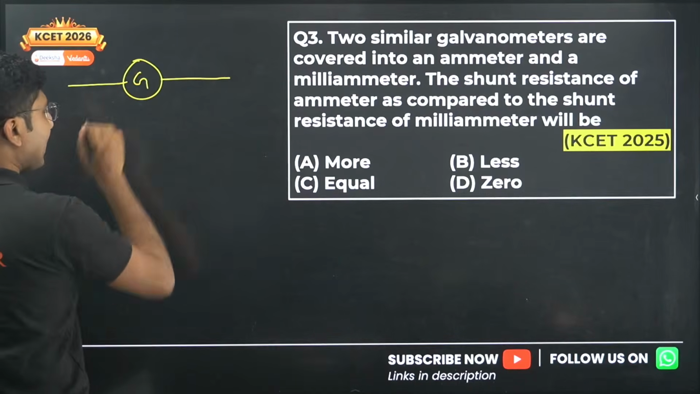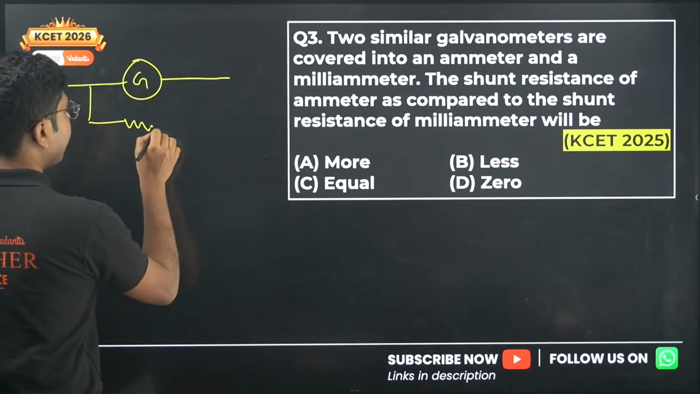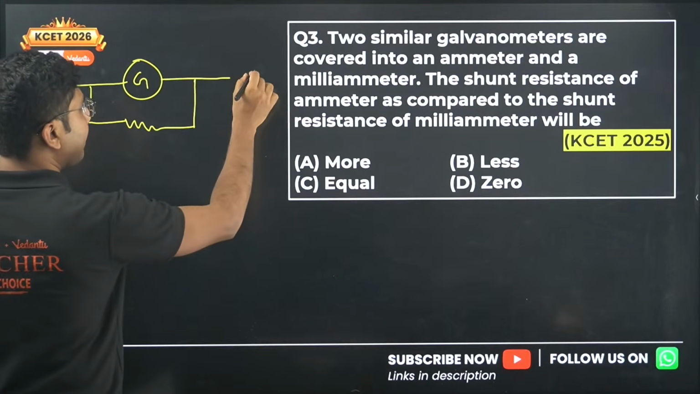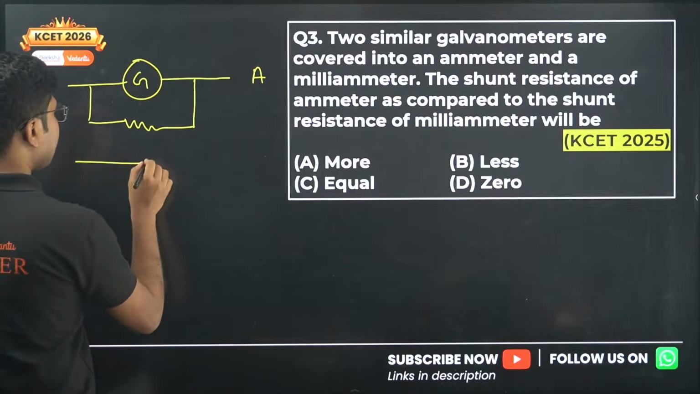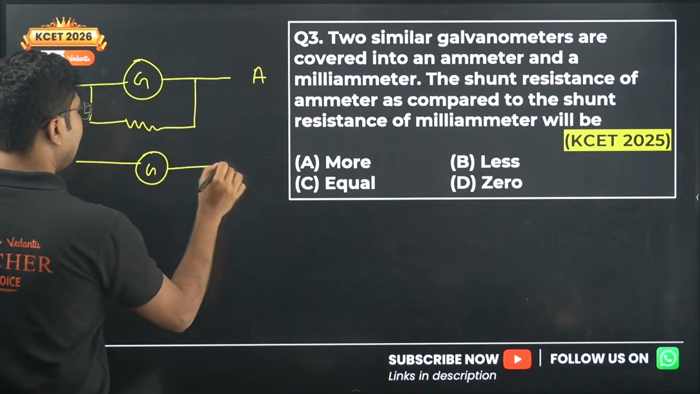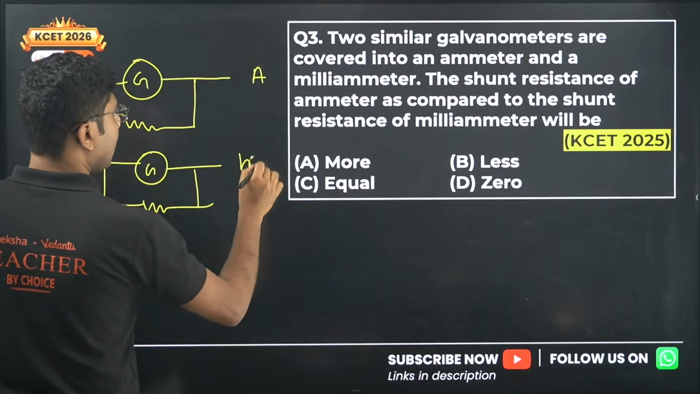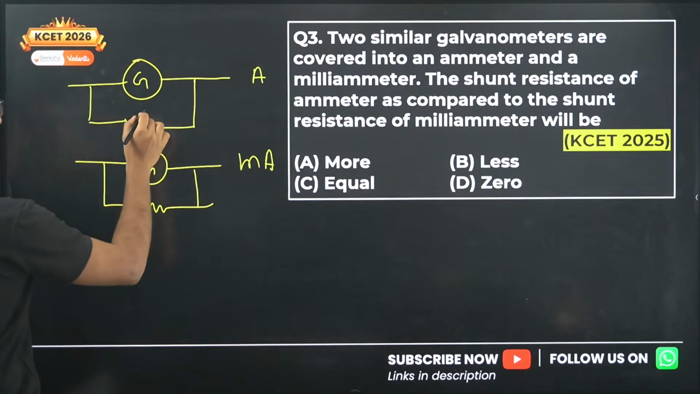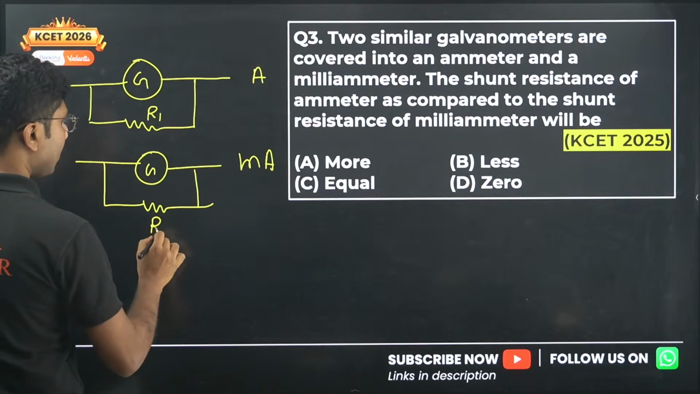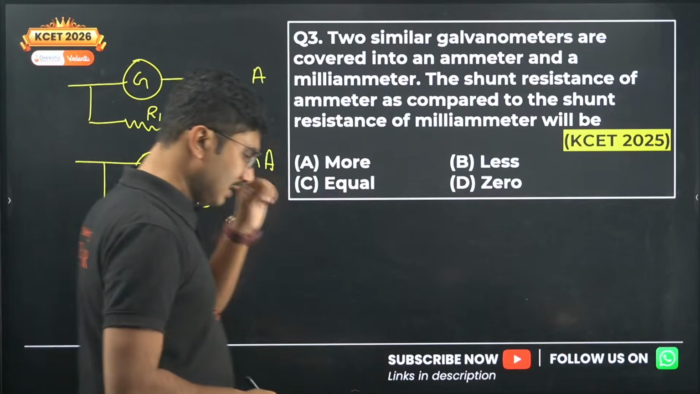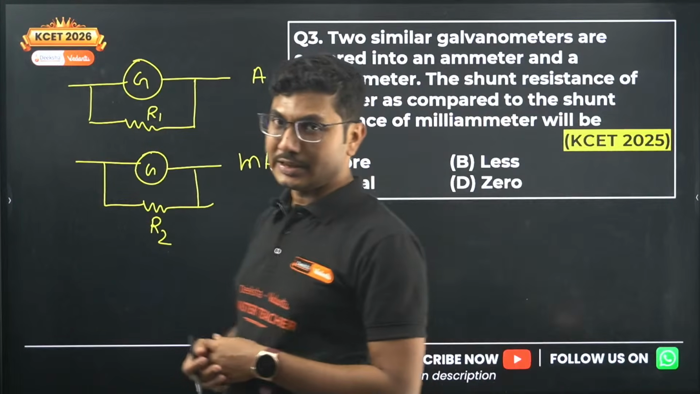Now the same galvanometer is first converted into an ammeter. And next the same galvanometer is converted into a milliammeter. Suppose the shunt resistance here is R1 and the shunt resistance here is R2, and they are asking which one should have a higher resistance.